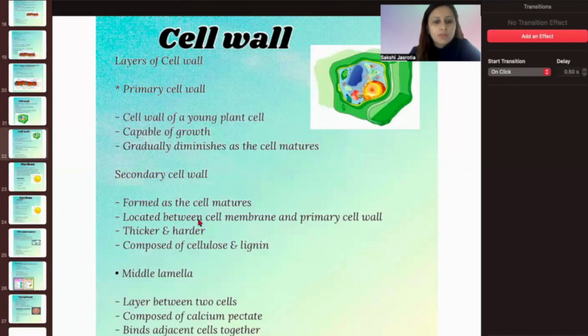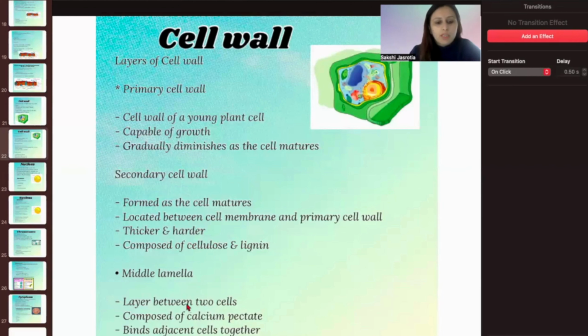It is located between the cell membrane and the primary cell wall, between those two. The older cells of the primary cell wall get converted into the secondary cell wall. It is much thicker and harder. It is composed of cellulose and lignin. Lignin is that substance which gives rigidity to the cell or to the plant.